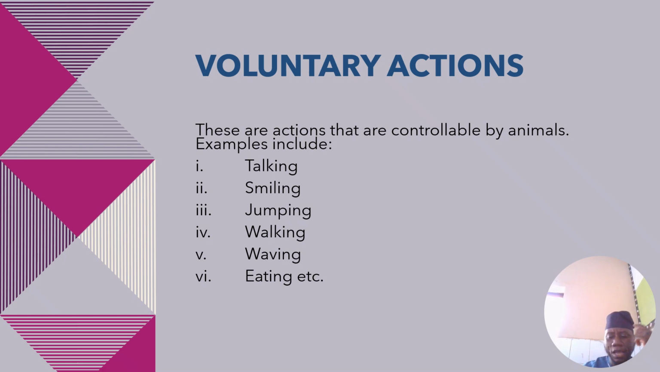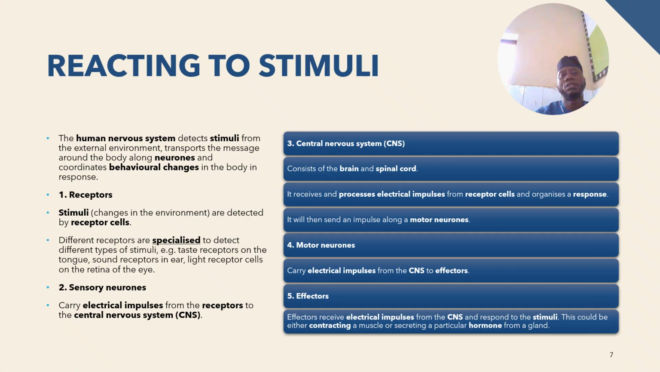Then we have the path through which voluntary action flows. That we call reacting to stimuli. In coordination of activity, there are five stops. I would like to use the word stop. There are 5 stops where impulse will get to before action will take place.